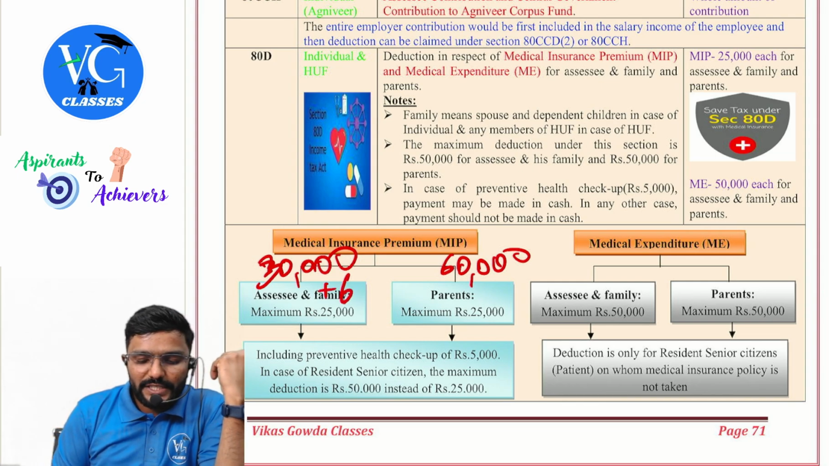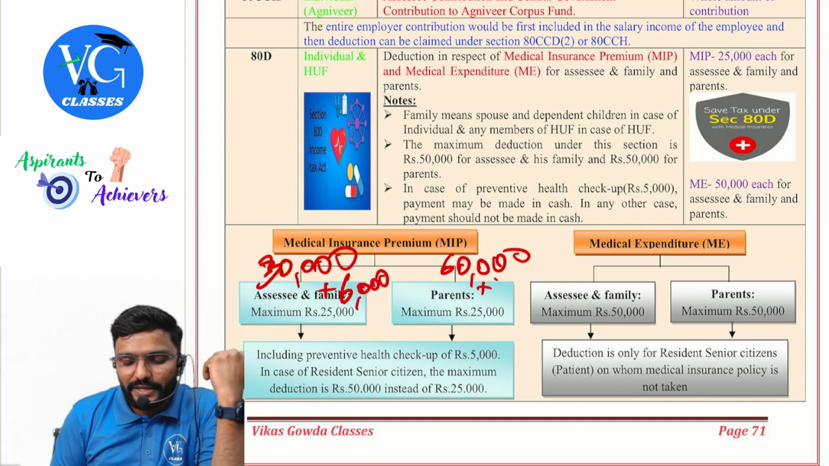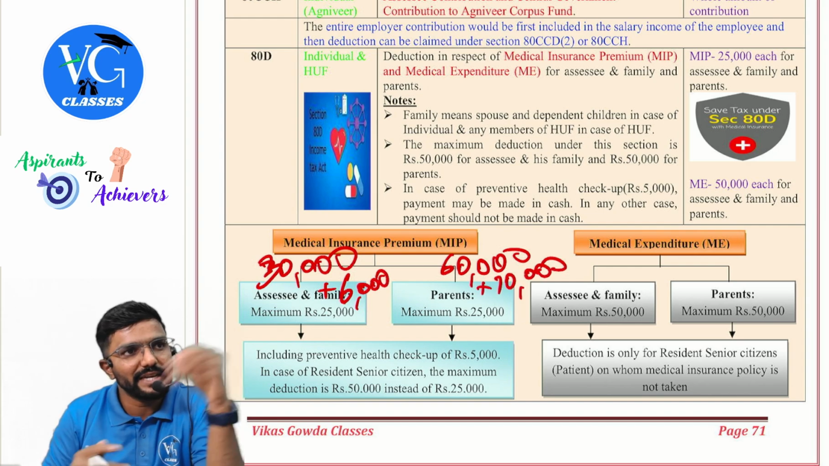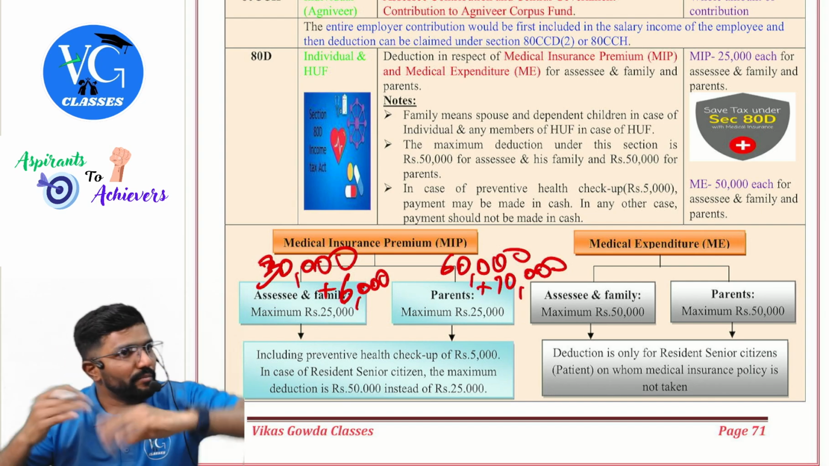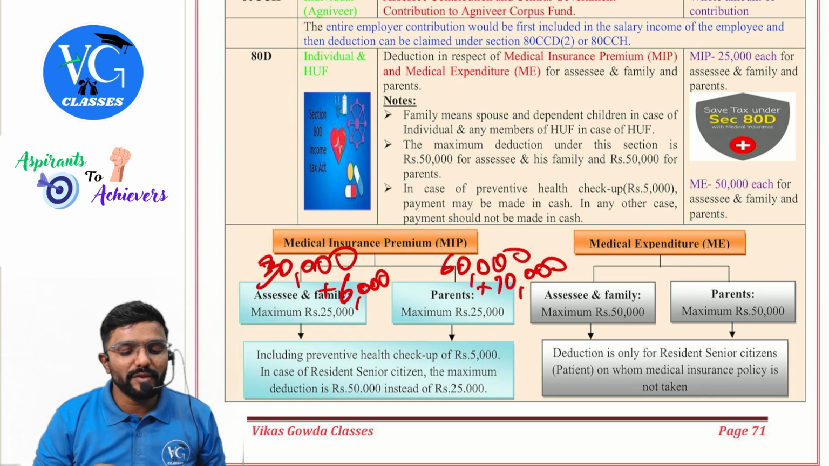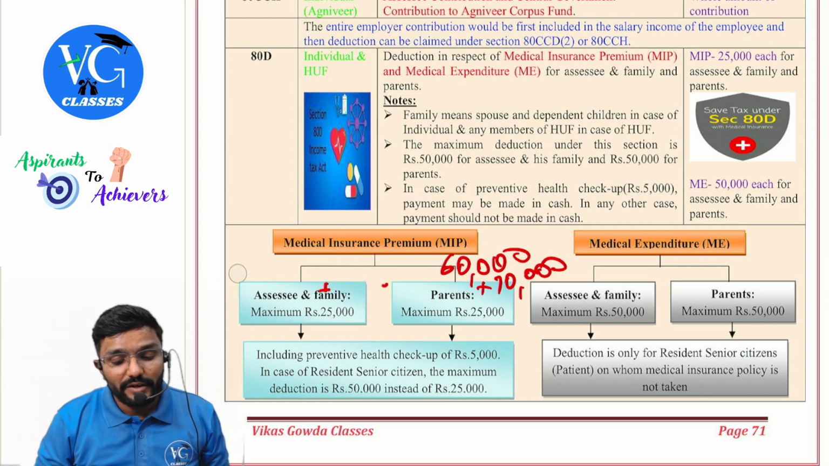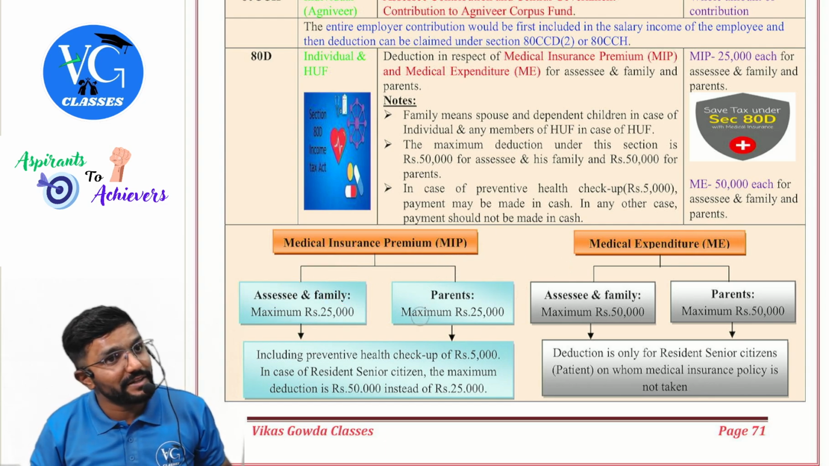For example, 6,000 is paid for preventive health checkup here, and 10,000 is paid for preventive health checkup there. Can I claim both? No. Maximum is 5,000, both put together. But listen here, the 25 or 50 already includes preventive health checkup also.